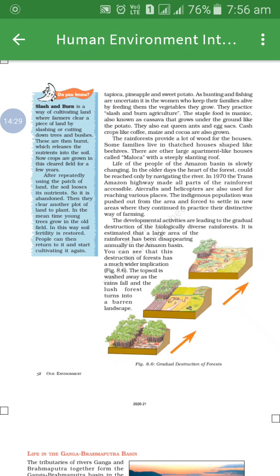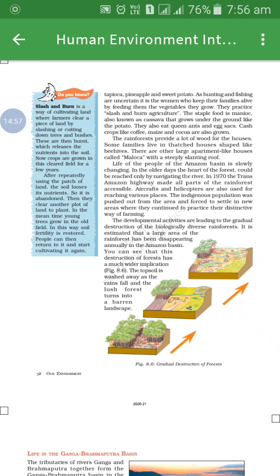Earlier, the heart of the forest was accessible only by navigating the river. In 1970, the Trans-Amazon Highway made all parts of the rainforest accessible. You can see in this paragraph that the life of the people of the Amazon basin has slowly changed.